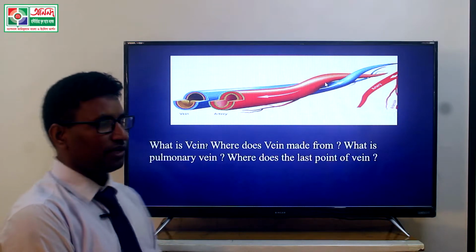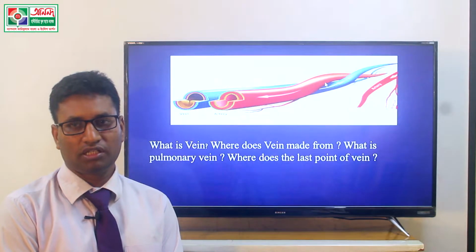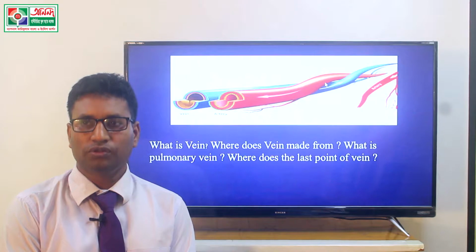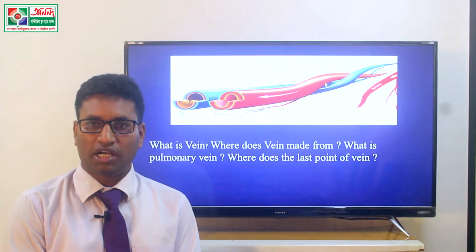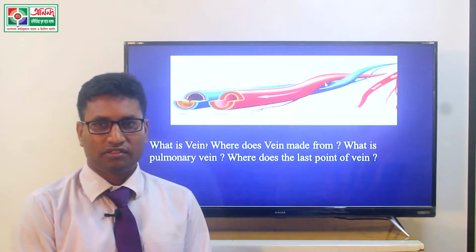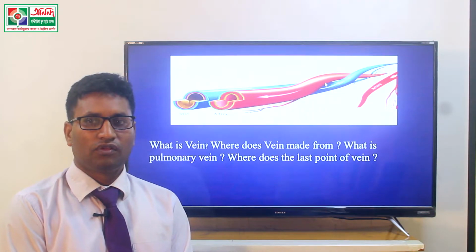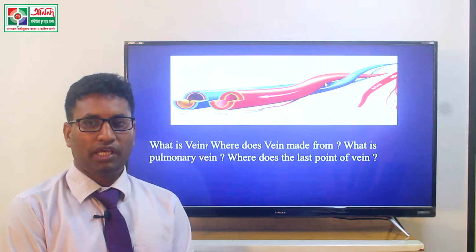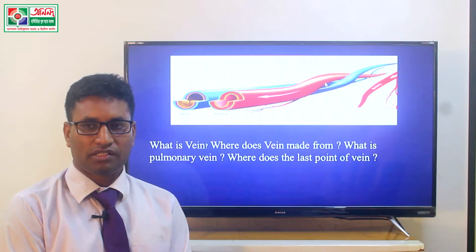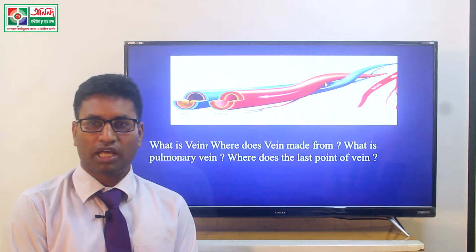And the next one, what is vein? This is the other blood vessel, and we must know its definition: the blood vessel through which blood goes from different parts of the body to the heart is called vein. The next question, where does a vein originate from? Already I have shown a figure at the first time, and we can say that a vein originates from venules or blood capillaries.